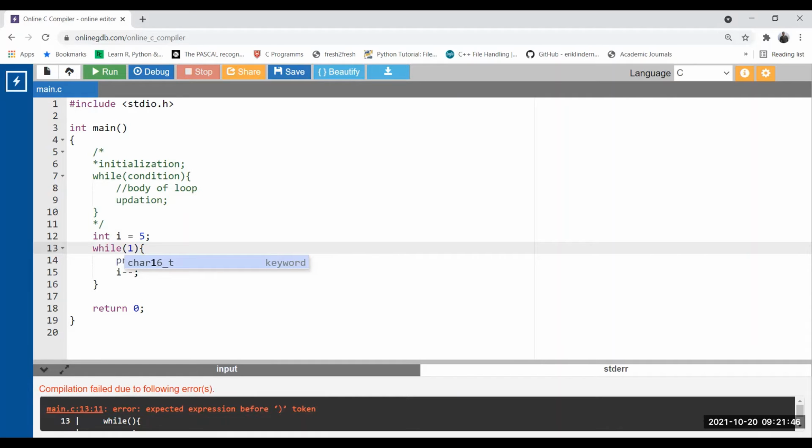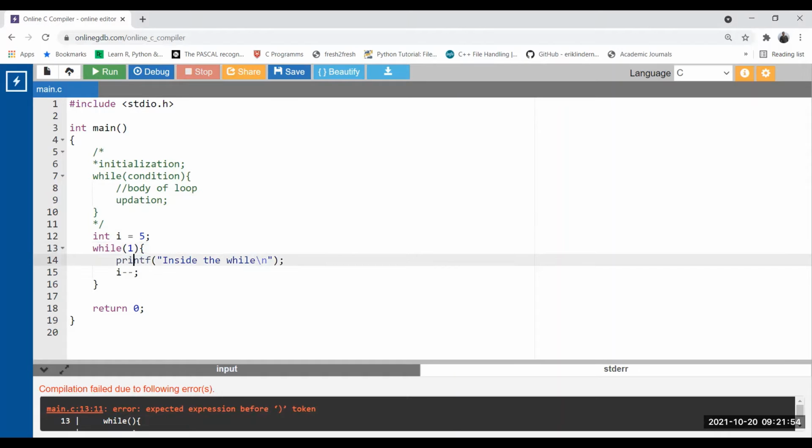So here, while 1 in programming sense, we are using it as an infinite loop. So it will be a continuation of the loop, infinite loop. Okay. So now the question is, if it is infinite, then when to stop? If you remember in the for loop, we have discussed one point. We can use statements like break and continue, because 1 means it is infinite.